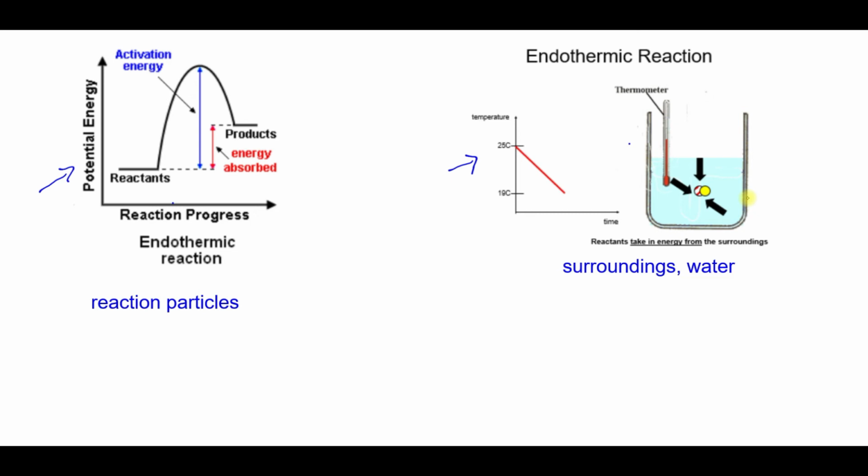So the temperature of the water will decrease. The beaker temperature will decrease, and if you put your hand on it, it's going to feel cold because it's taking the energy from your hand and going to the particles. So if the temperature decreases, it is an endothermic reaction, and all of that energy that's going in makes the products have higher potential energy. So be sure to read your graphs.